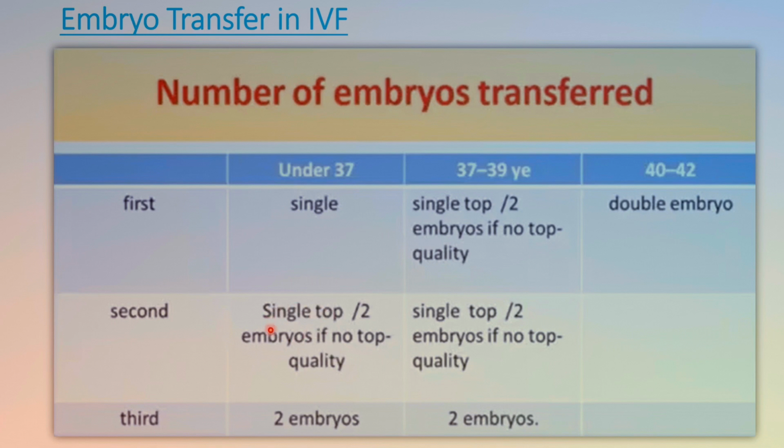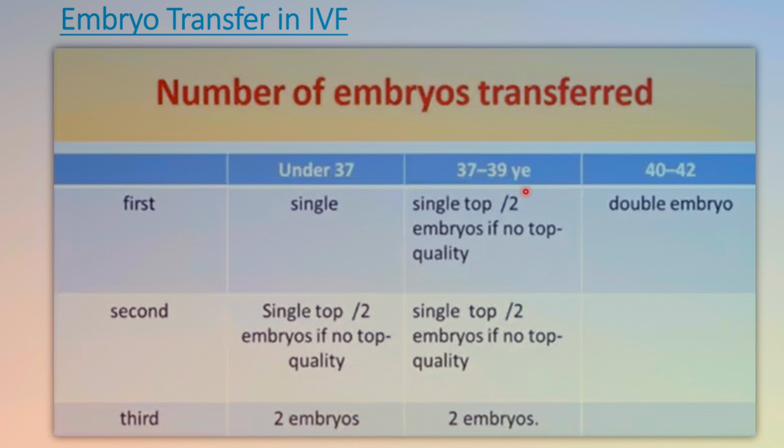Okay, in the first cycle we just offer a single embryo, but in the second we offer either a single top quality embryo or 2 embryos if no top quality is available, and in the third we can offer 2 embryos. Okay, 2 embryos we have to offer in the third cycle.